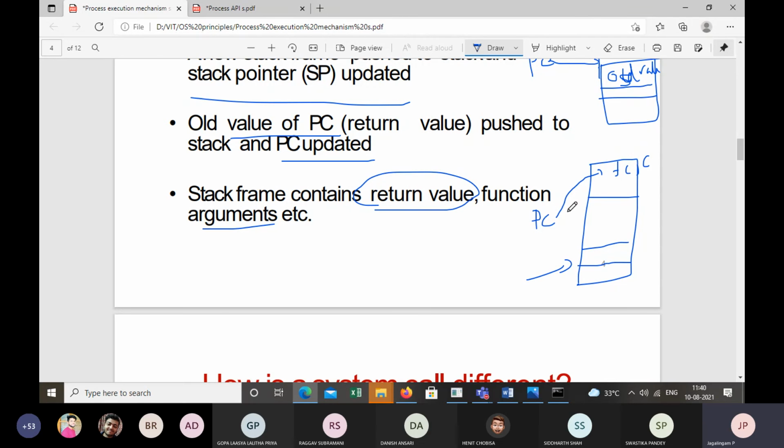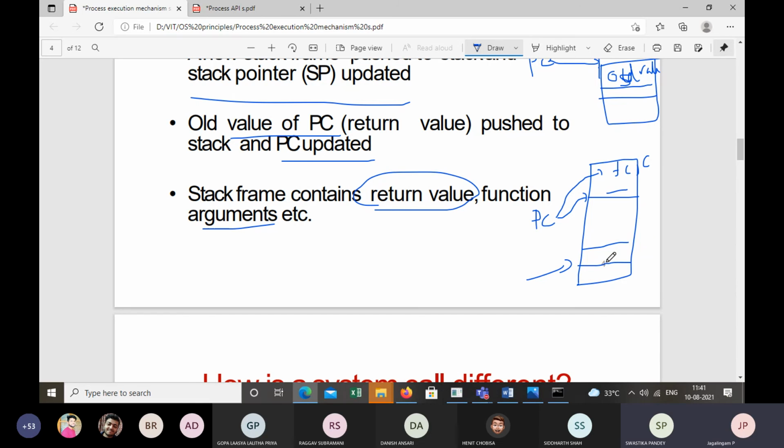When we make a function call, the PC has to move to the body of the function, right? That body of function will be available somewhere else in the code, maybe on the next line, maybe after 10 lines. So the PC will point to that body of function. When PC is pointing to that, the stack frame gets updated with the new PC value. The old PC value is also there, and the new PC value is also there. Why do we need to store the old PC value?